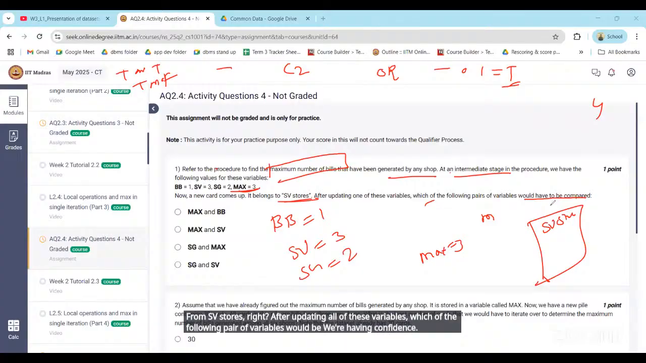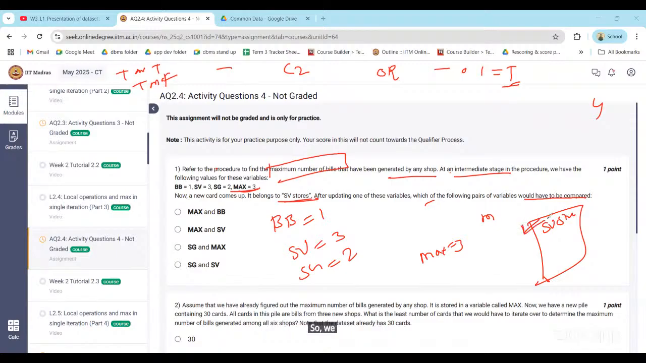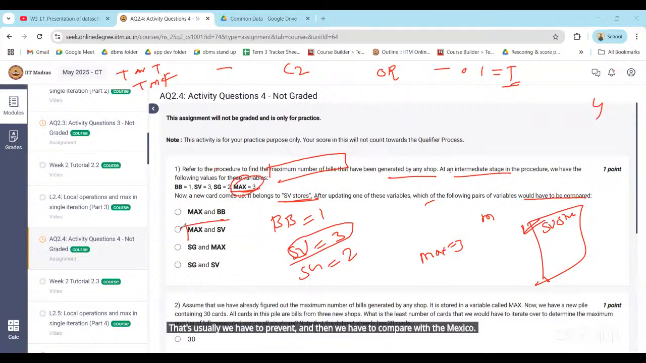Max and SV. Option number 2. So we are going to increment the SV store value, and then we have to compare it with the maximum, right? Max and SV is the correct answer. Okay, so option number B is correct. What about question number 2? What's your doubt here?